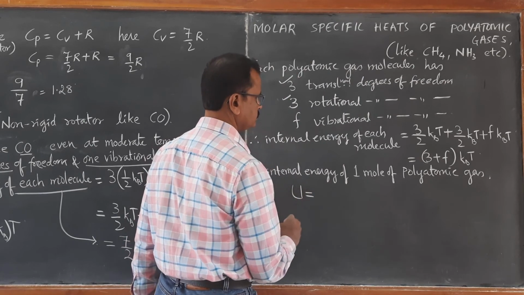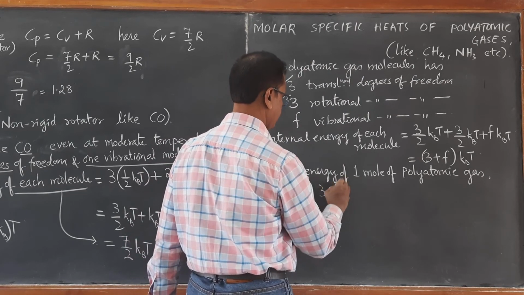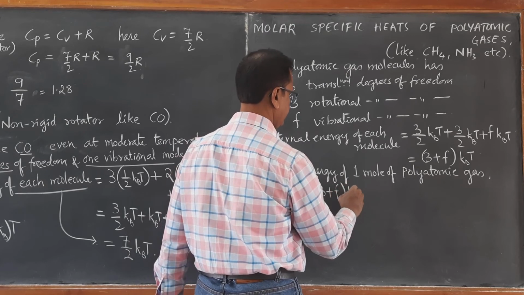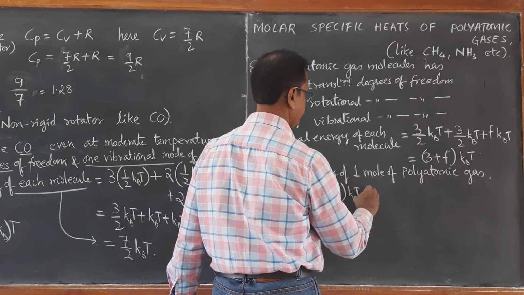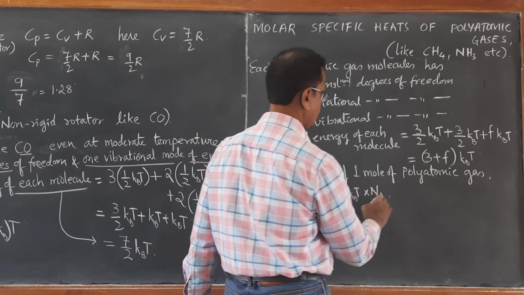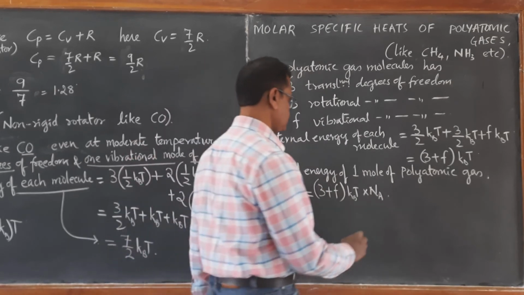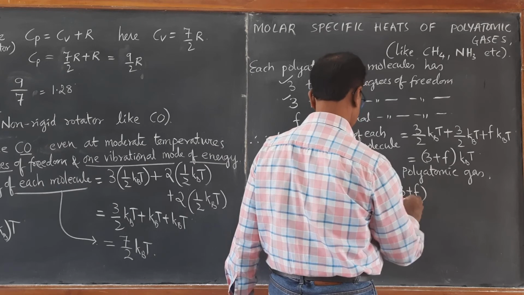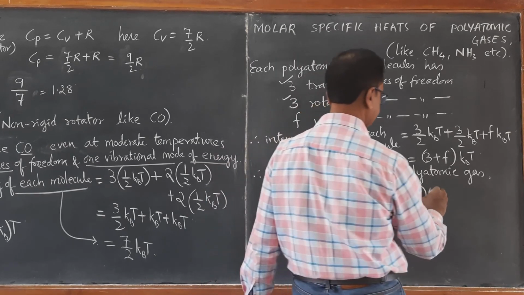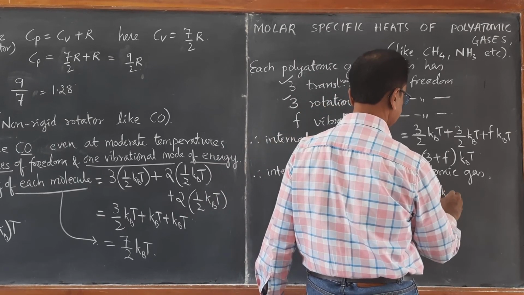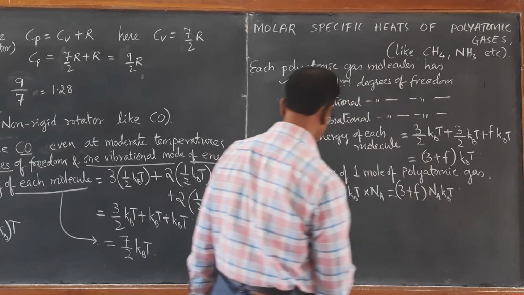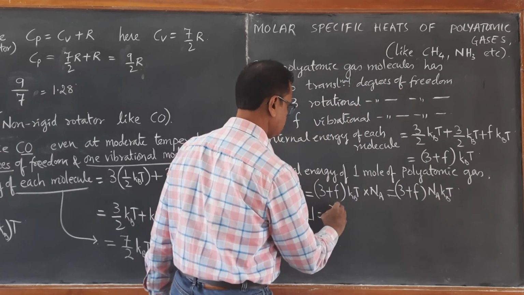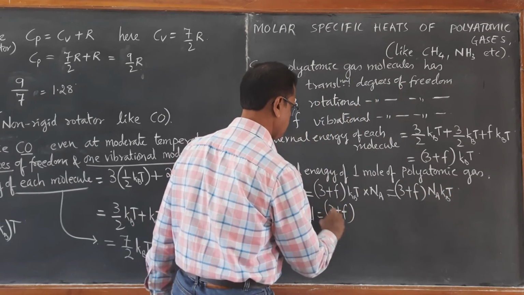U is equal to (3 plus F) kBT into Na, Avogadro number. So it becomes (3 plus F) Na kB T. Therefore, U becomes equal to (3 plus F) RT.